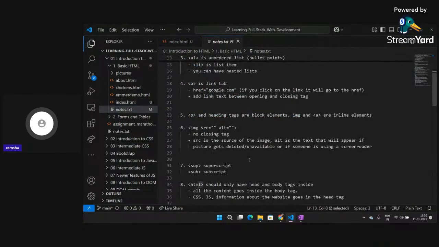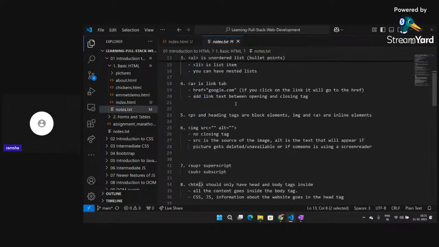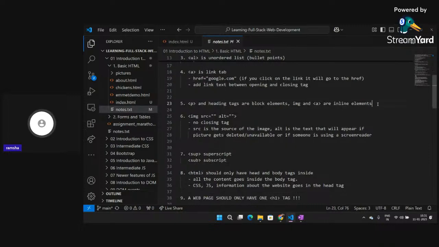The next tag is, yeah, here also I have written href google.com, and if you click on this particular link, it will go to the href. Okay, and I can also add link text inside the a that I have written here. See, this is the link text. Okay, paragraph tag we recently studied about.